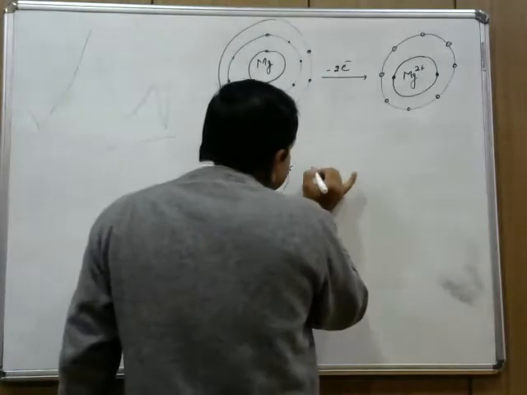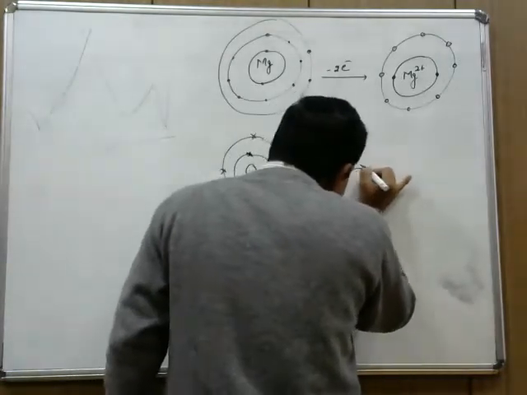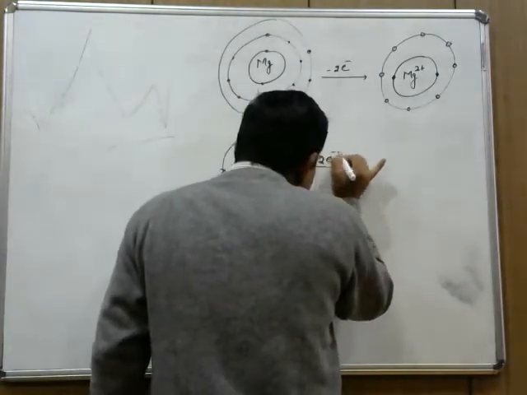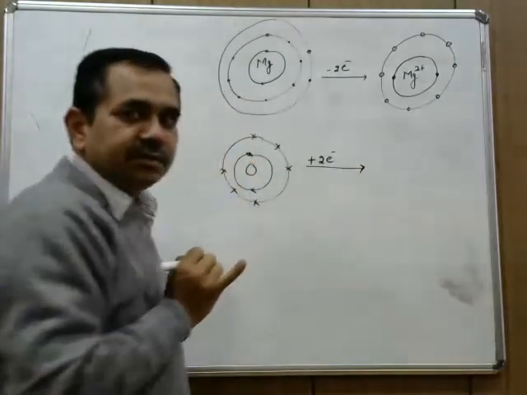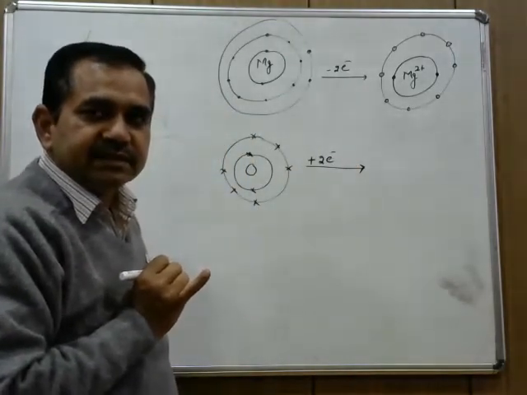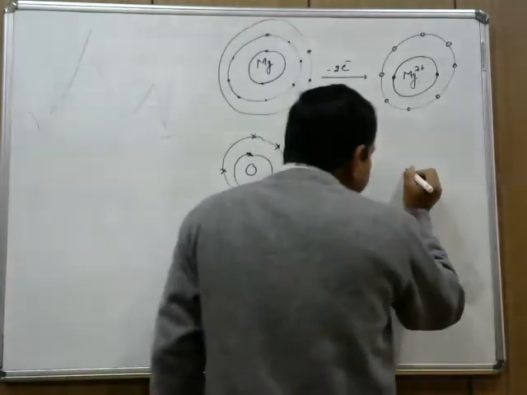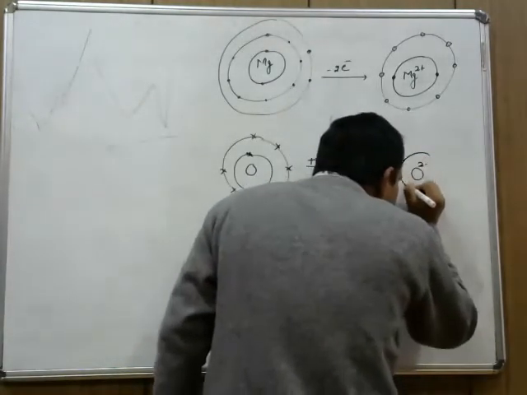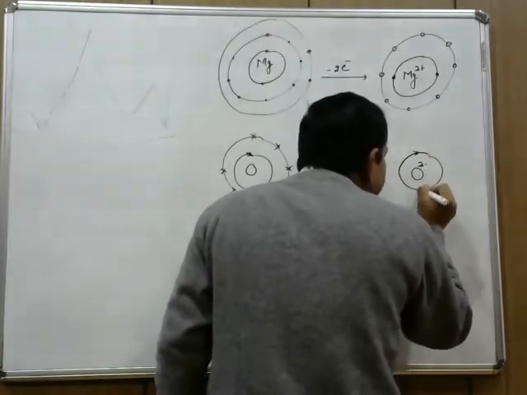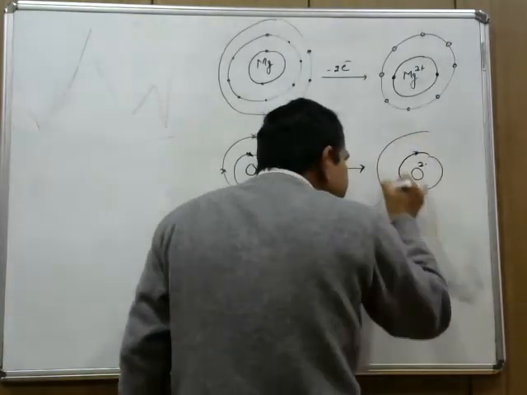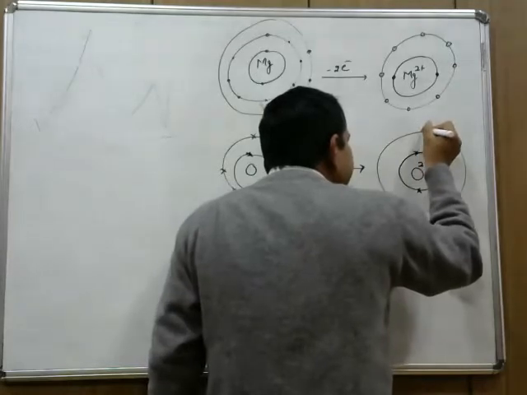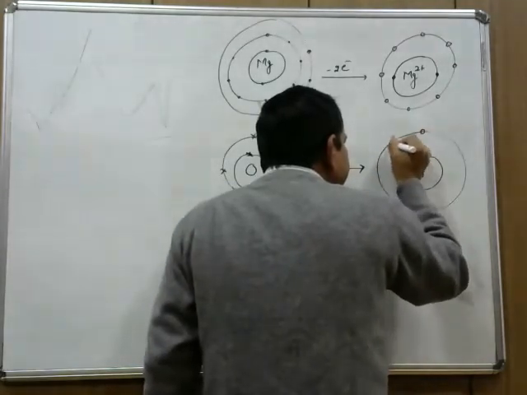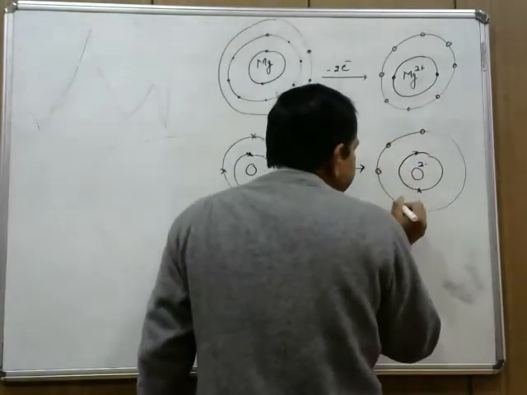Now this oxygen atom accepts 2 electrons, so I am writing here plus 2e, and forms the oxide ion wherein the first shell has 2 electrons and the second shell has 8 electrons.